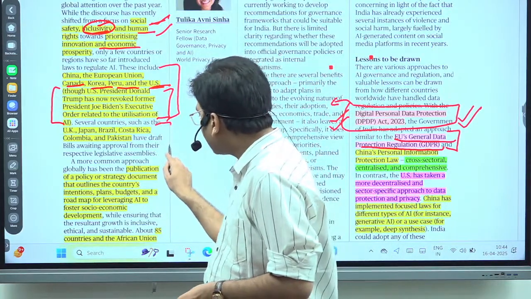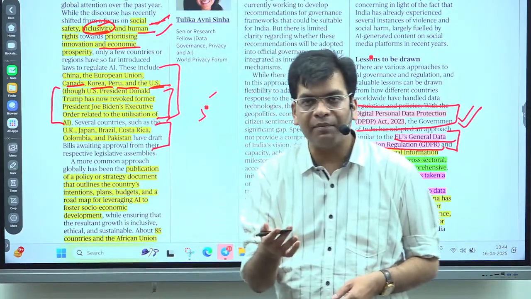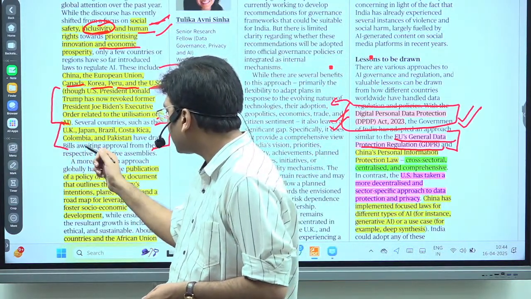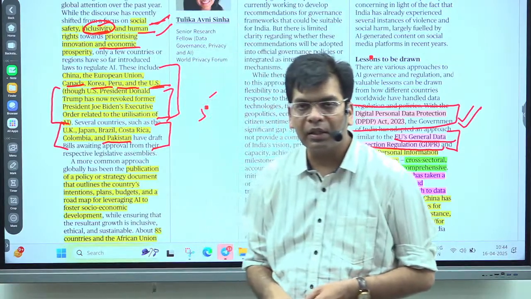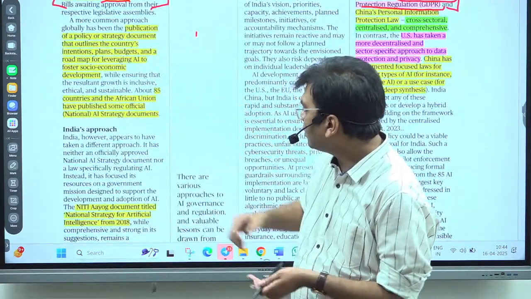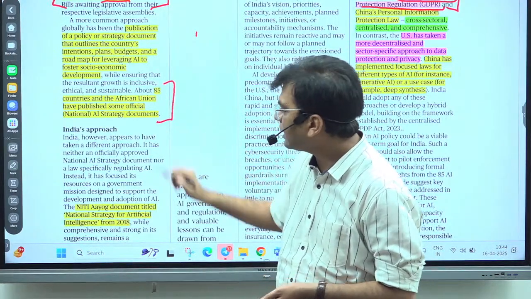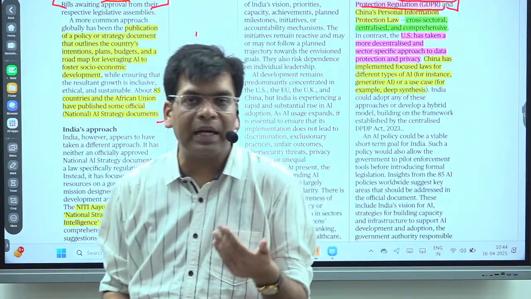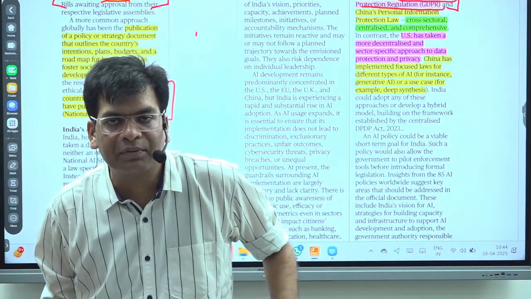Further, some countries have drafted laws with respect to AI: the UK, Japan, Brazil, Costa Rica, Colombia, and Pakistan. Many countries have provided just guidelines with respect to AI. 85 countries are there. So this shows the evolving nature of AI and the regulation associated with this particular area.